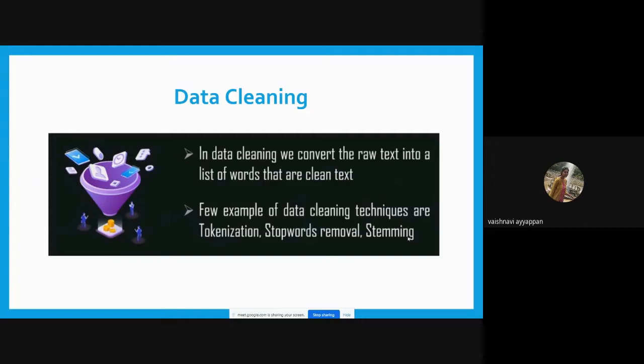Then stemming. Okay, stemming I will explain later. These two are the most important parts in data cleaning techniques.